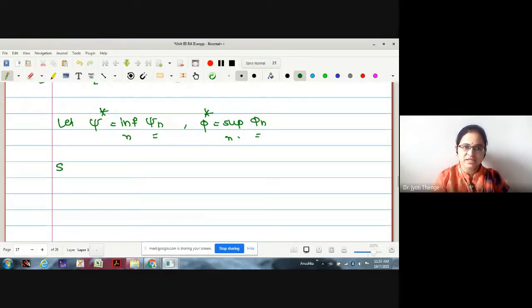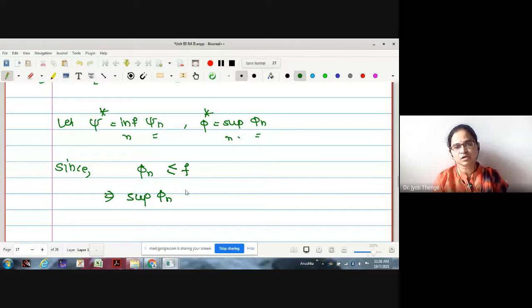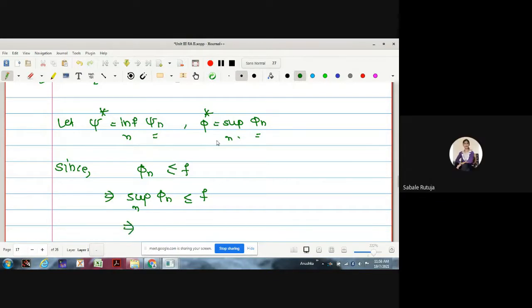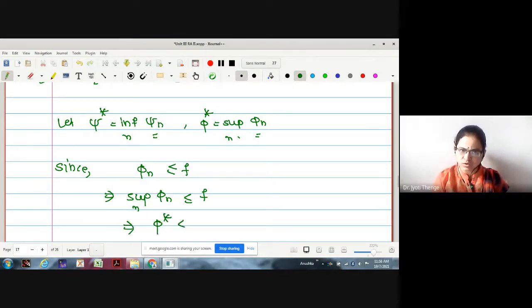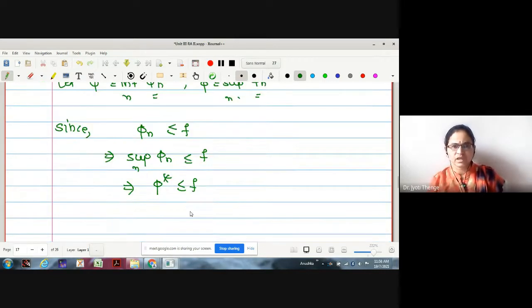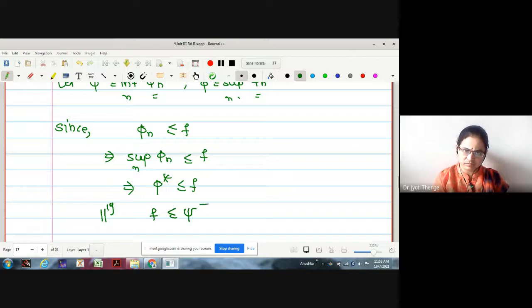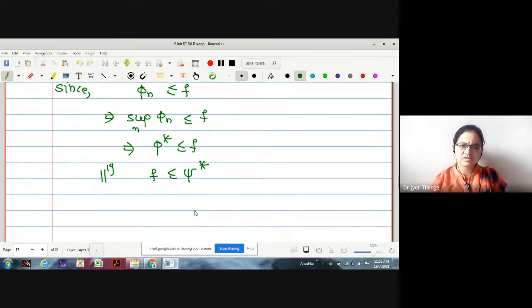Next, what is the relation between phi n and f? We have written less than or equal to. What is the relation between their suprema? If every phi n is less than or equal to f, then the supremum of phi n is also less than or equal to f. Therefore, this phi star is less than or equal to f. Similarly, f is less than or equal to psi star.